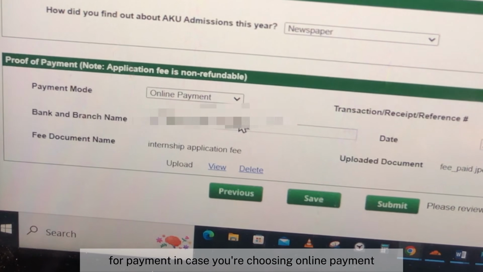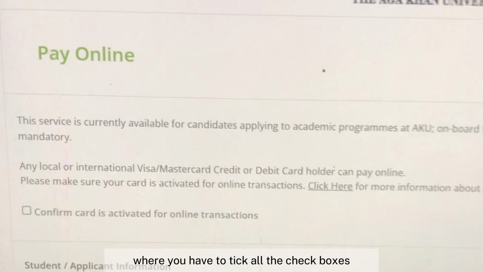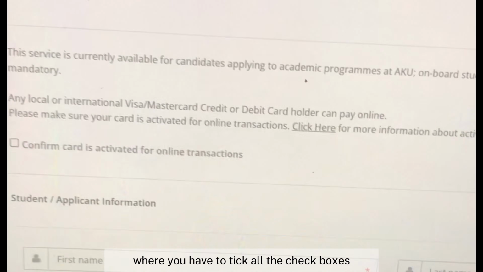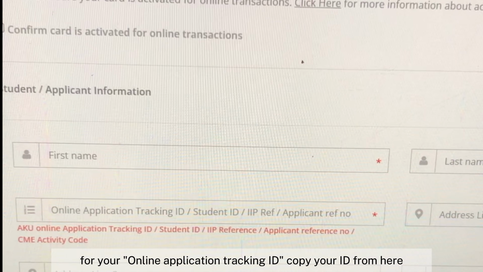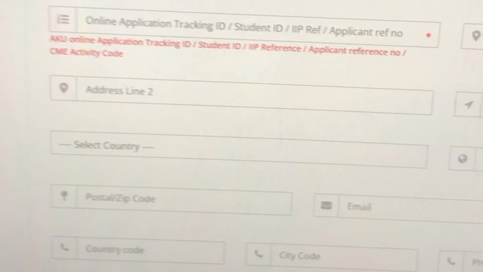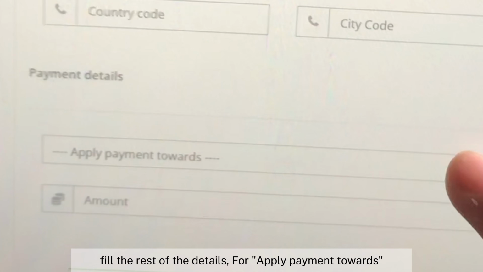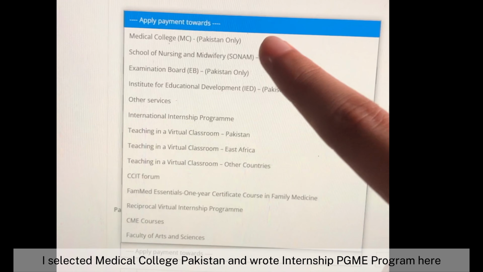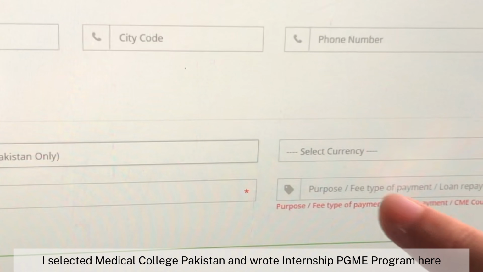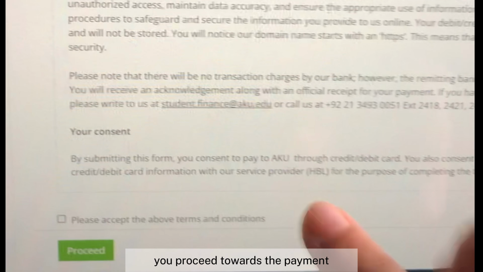For payment, in case you're choosing online payment, the following page will be displayed to you where you have to tick all the checkboxes and enter all the details that are required of you. For your online application tracking ID, copy your ID from here. Fill the rest of the details. For apply payment towards, I selected Medical College Pakistan and wrote Internship PGME program here. After all details have been filled, you proceed towards the payment.